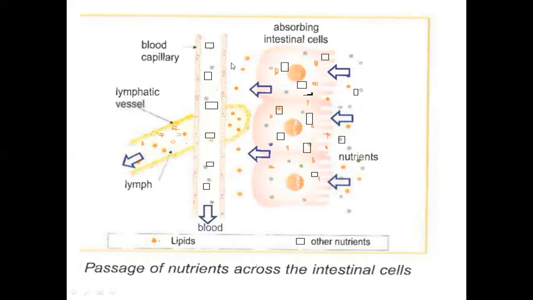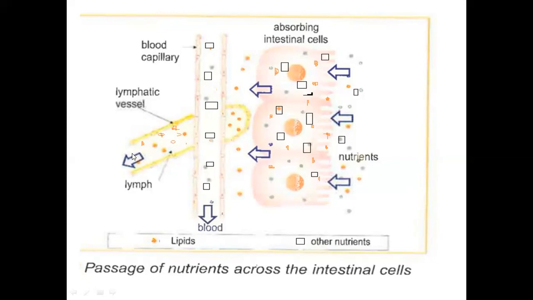So all nutrients pass into the blood except fatty acids and glycerol اللي هن شو lipids، اللي هن the orange circles مثل ما شايفين. So all nutrients pass into the blood except fatty acids and glycerol اللي هن lipids pass into the lymph.